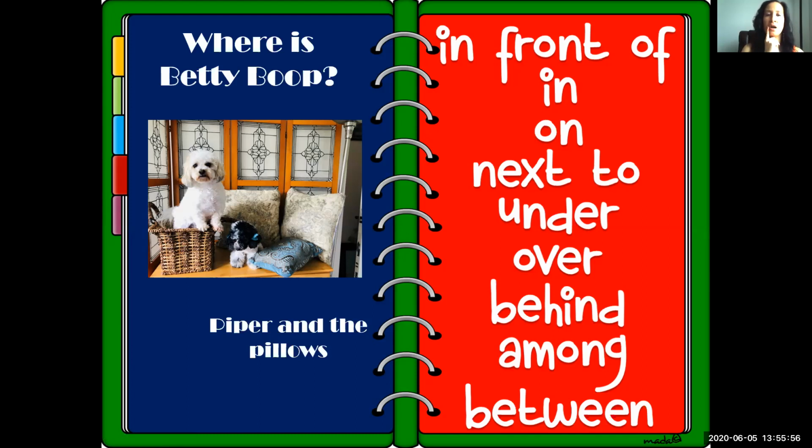Ooh, among. Among is when there's more than 3 things. It's usually 3 to 4 things. Okay, so remember that. When you are among things that are more than 3 to 4 things. So, or is Betty Boop between Piper and the pillows? So I bet everyone's thinking next to Piper and the pillows or among. Let's see, tick tock. Where is Betty Boop? Betty Boop is among Piper and the pillows. Did everyone get that? Congratulations if you did.